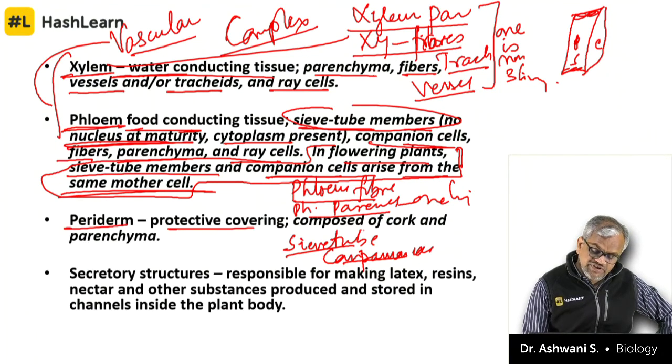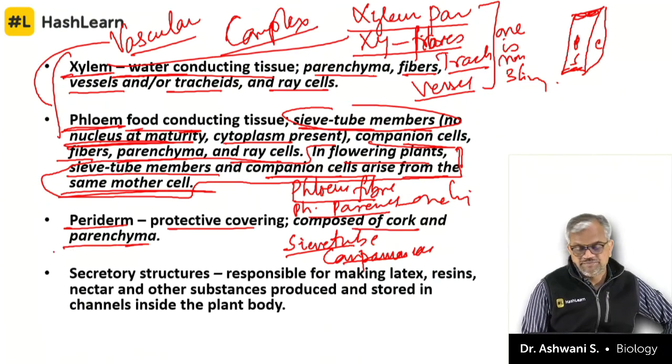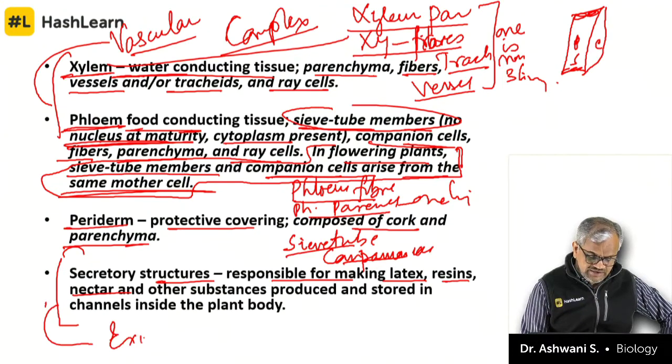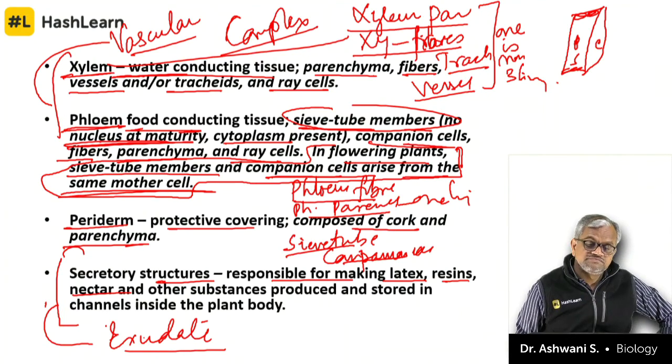Periderm, protective covering composed of cork and parenchyma. I'll come back to it, tell you. Secretory structures responsible for making latex, resin, nectars. These are exudates which are being released.